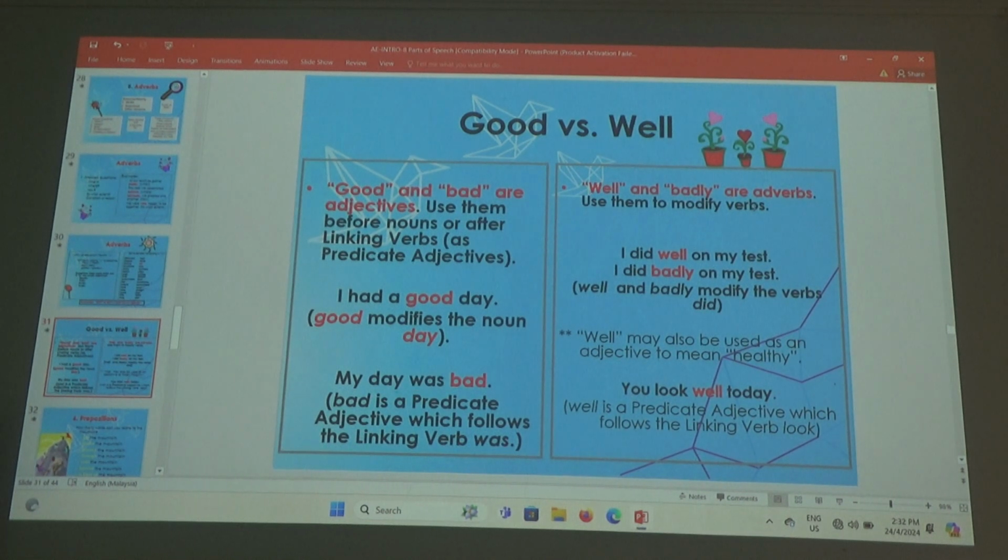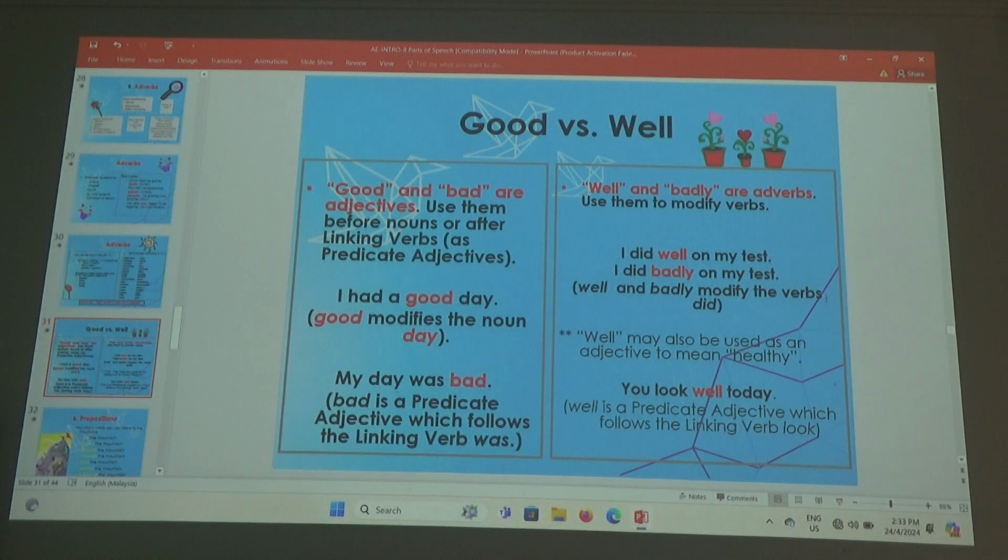Use them to modify verbs. I did. How did you do? I did well on my test. Is that okay? Alright. I did. How did you do? I did bad. No, you are wrong. I did badly on my test. Is that okay? Can you follow? Alright. So well and badly modify the verbs.